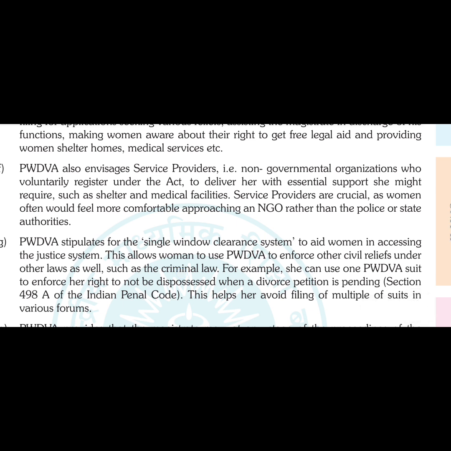PWDVA also envisages service providers, envisages means includes or provides for the service providers, that is NGOs, non-governmental organizations, who voluntarily, means on their own wish, on their own will, that is voluntary, register under the act.